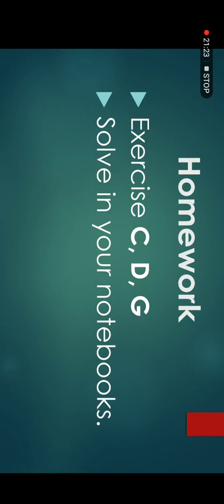And your homework you have to do in your notebooks, that is exercise C, D and G. First of all, learn the rules which I have described to you and which you also have in your books. Then try to solve these exercises, and if you have any problem you can discuss it with me.